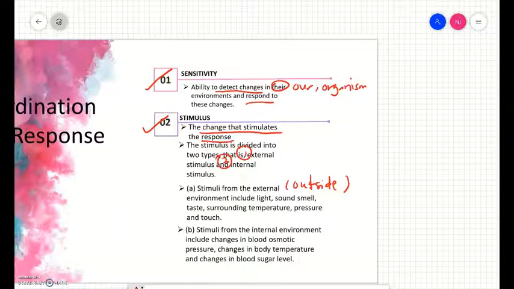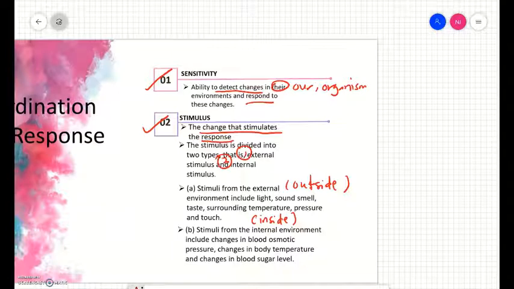However, the internal environment is what happens inside of the organism. Let's say the organism is human. What is inside of our body? Let's say there are changes in blood osmotic pressure, changes in our body temperature, and also changes in our blood sugar level.